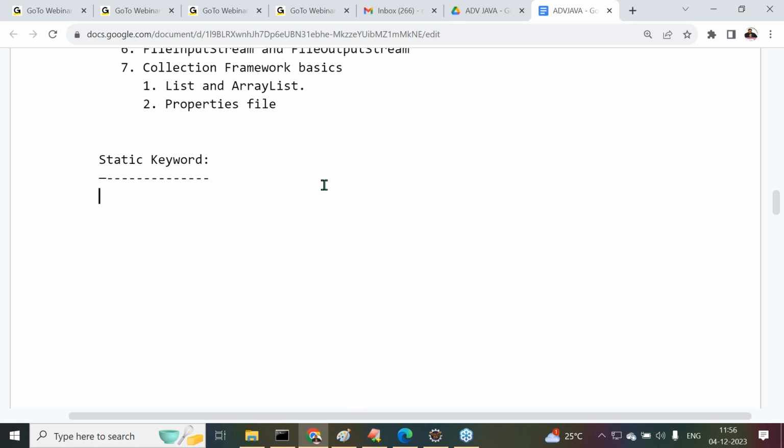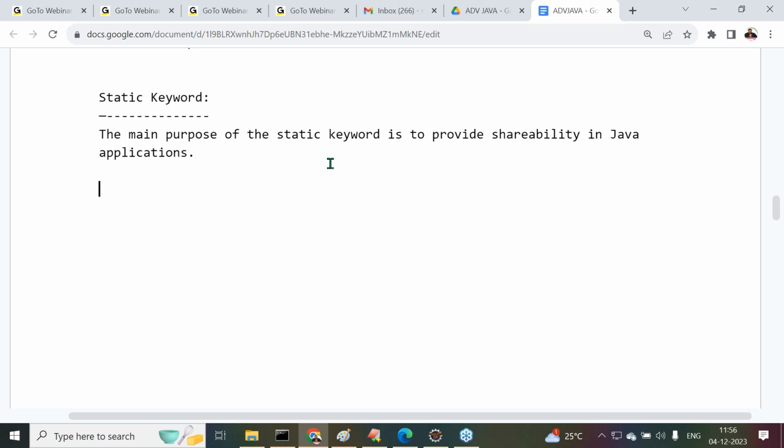First of all, the static keyword. What is the purpose of the static keyword? Understand it clearly. The main purpose of the static keyword is to improve shareability in Java applications. That's the main intention of the static keyword. How it is shareable, we will understand in the future, when I talk about static variables. But the main intention is to improve shareability.